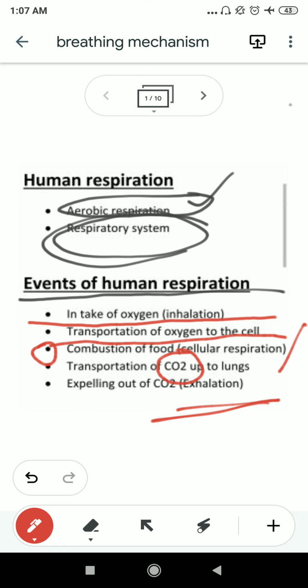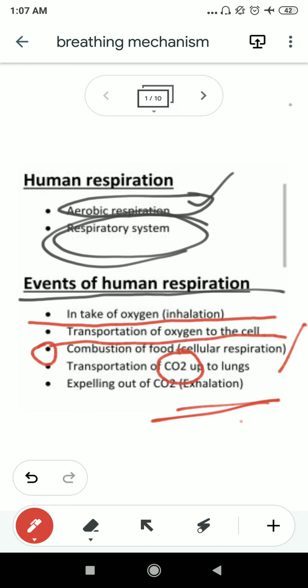So what are the events? In humans, a particular respiratory system is there through which first the intake of oxygen will occur, then the transportation of oxygen to the cells will occur, then the combustion of food materials and releasing of energy will occur, then the transportation of CO2 up to the lungs, and then the ultimate step, by which the carbon dioxide needs to be expelled out from the lungs. So humans have a particular respiratory system. We will discuss the human respiratory system.